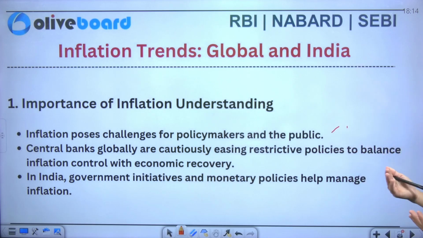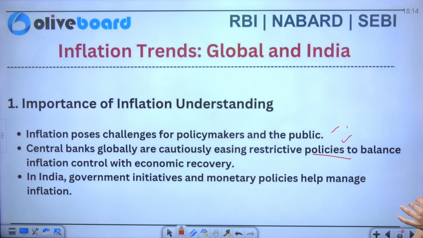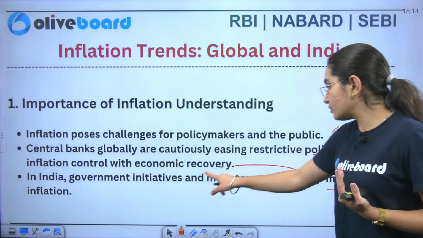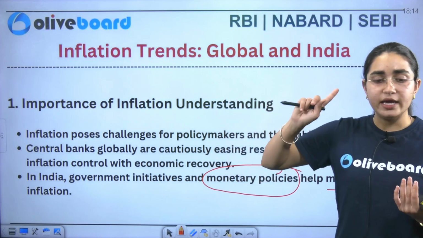Central banks globally are cautiously easing restrictive policies to balance inflation control with economic recovery. Okay. Now if I specifically talk about India, government is taking various initiatives, and monetary policies help in managing the inflation. Now inflation, or the monetary policies, these are the activities that are linked to RBI. Everyone should know this.